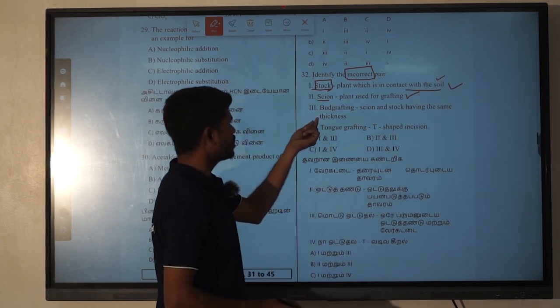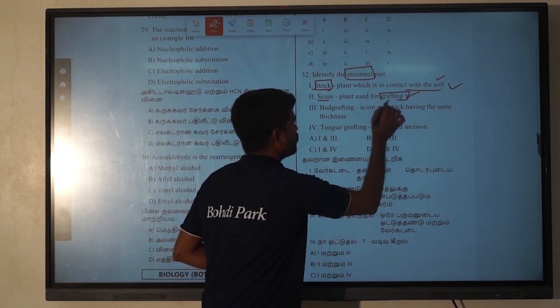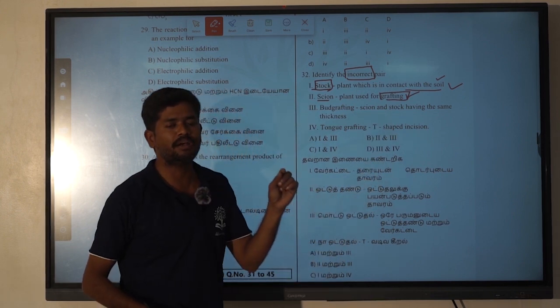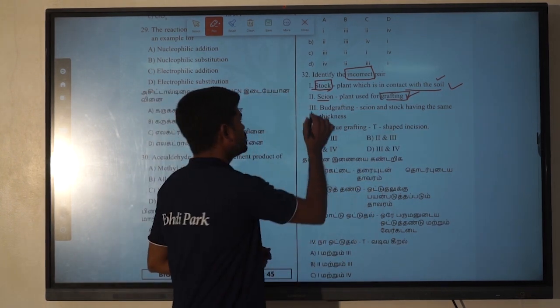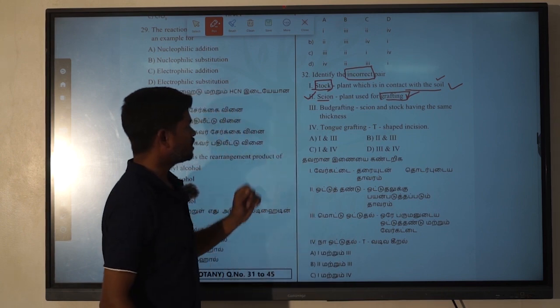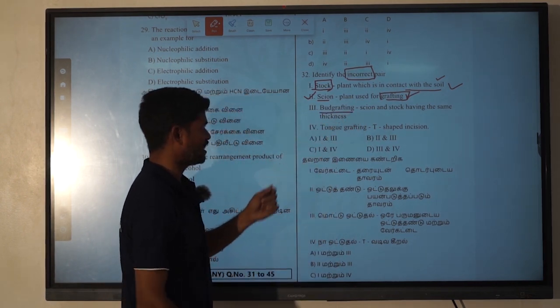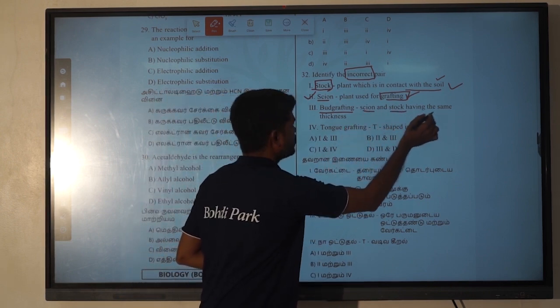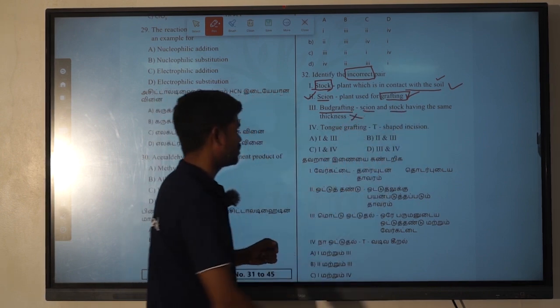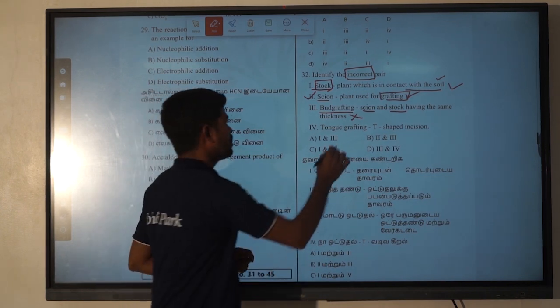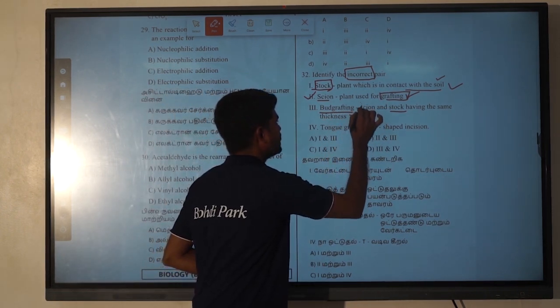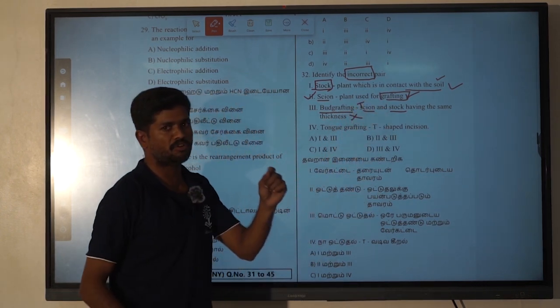The stock is the plant which is connected with the soil. The second one is scion. For grafting, we use some plant parts, and those plant parts are known as scion. Next is the third option, where they have given bud grafting. Scion and stock having the same thickness does not apply here. We have to remember one thing: bud grafting uses a T-shaped incision.